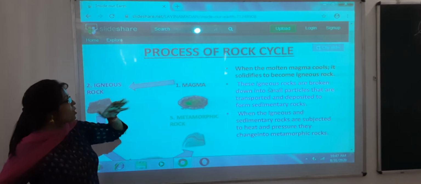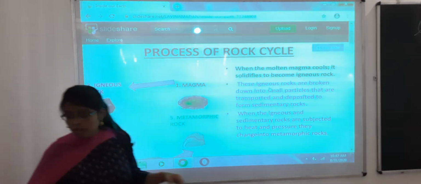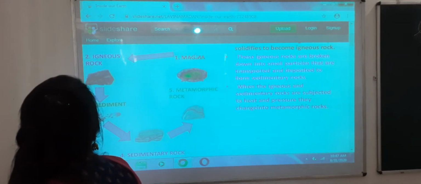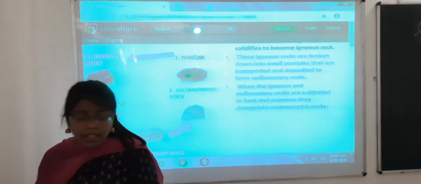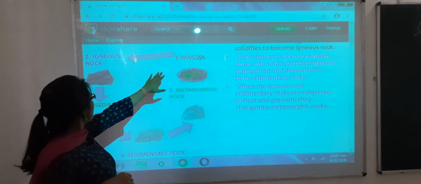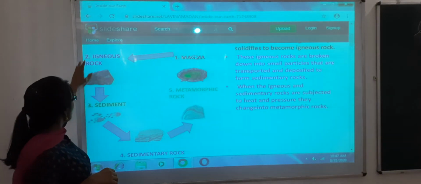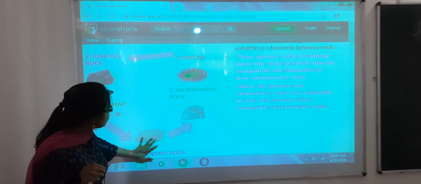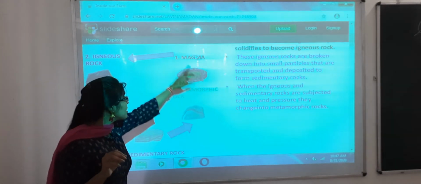So, the process of rock cycle. Now you are going to see the process. What is the process of rock cycle? Now let us see the process of rock cycle. So you can see the process. First, magma is there. This magma is converted into igneous rock. Then this igneous rock is converted into sediments. Then finally sedimentary rocks are formed, and then metamorphic rock. So this is a cyclic nature.